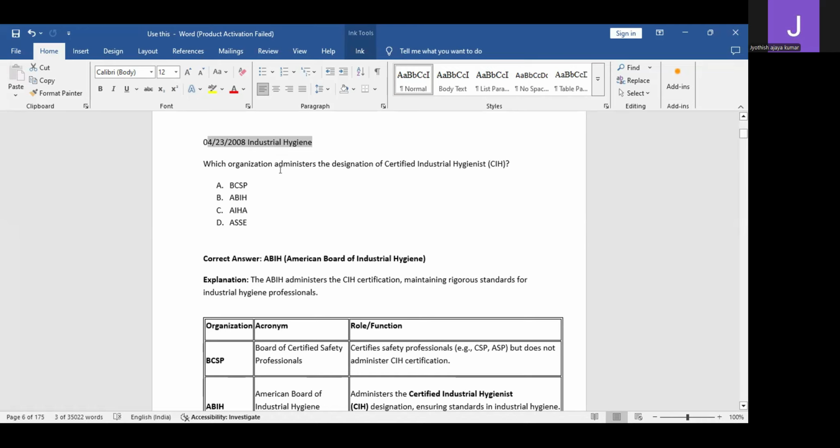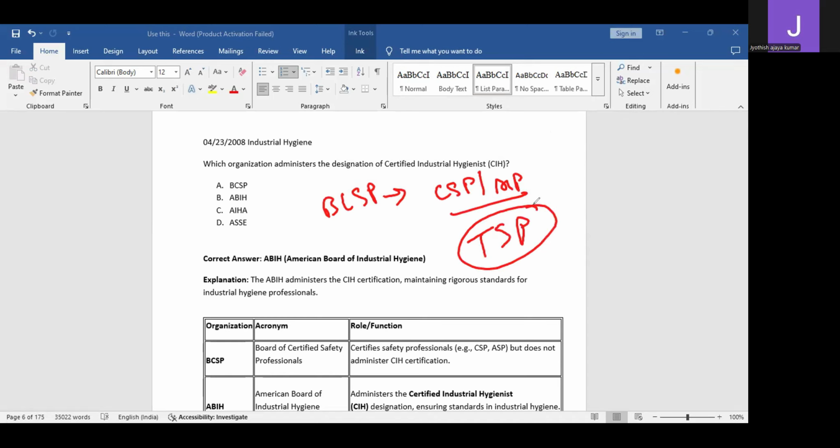Which organization administers the designation of Certified Industrial Hygienist? So which organization gives the designation of CIH? As you know, BCSP gives CSP and ASP designations. Nowadays, people are crazy about the TSP designation. See, if you are getting a TSP designation, there is no use.